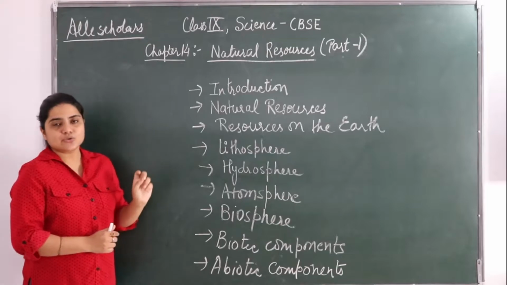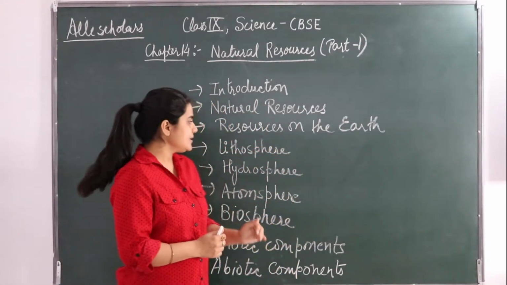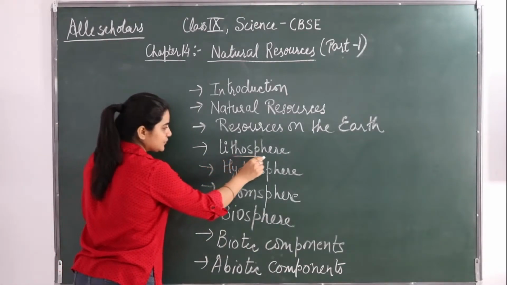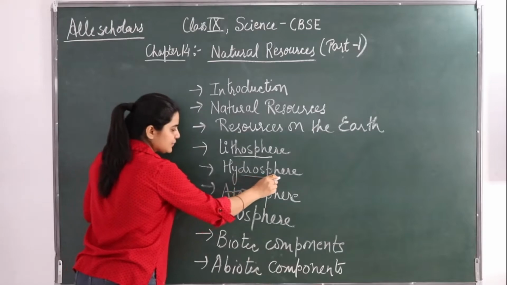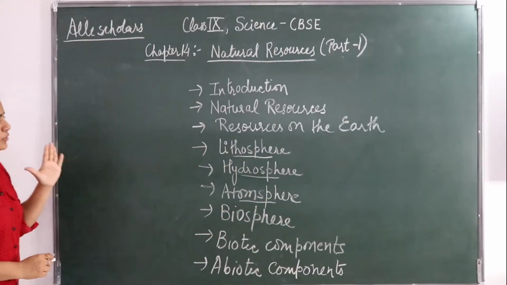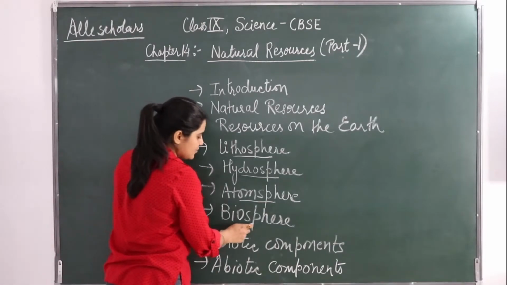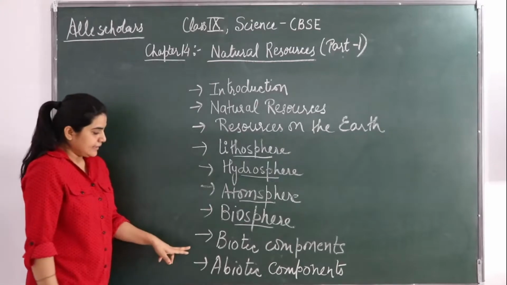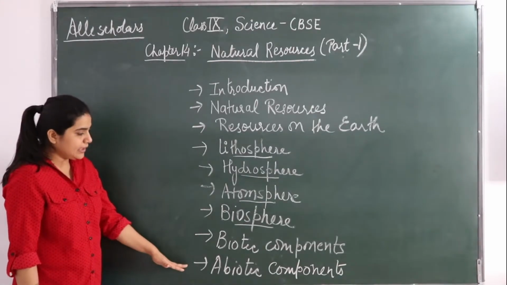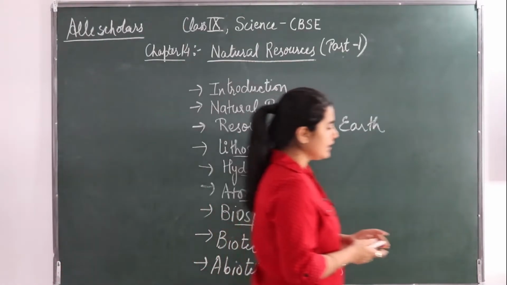Then we will see the resources on the earth, which can be divided into three categories: the lithosphere, the hydrosphere and the atmosphere. We will also discuss what the biosphere is. Next we will see the two components, the biotic component and the abiotic component. So let's start.